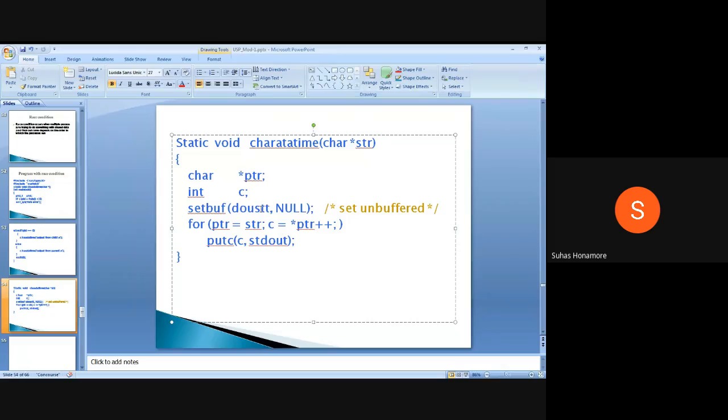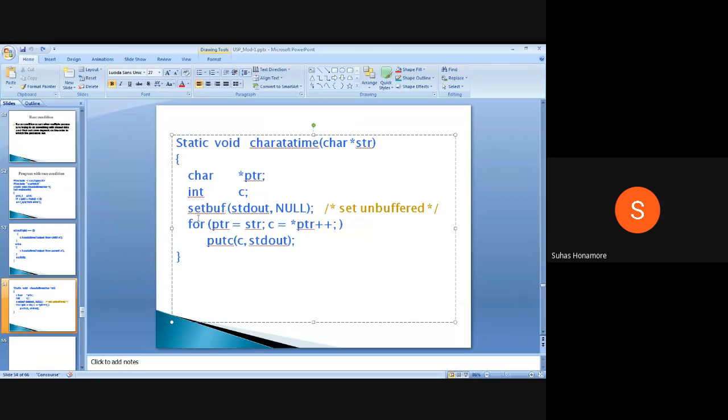Normally, in general, the kernel takes a set of buffer and in one shot always tries to print that buffer only.